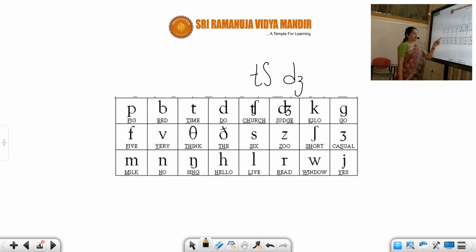F like in five. V, bite your lip, V like in very. And this is ta. I've told you students, this is like your theta, th. And then this is the, like in the.